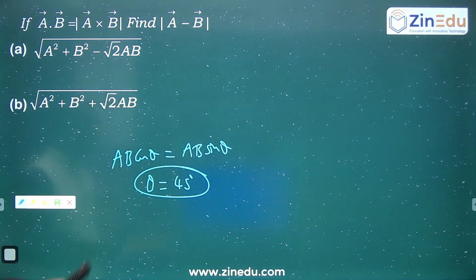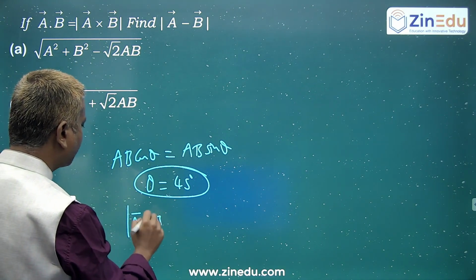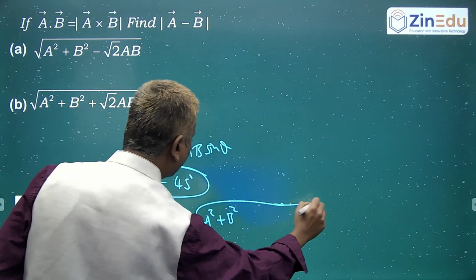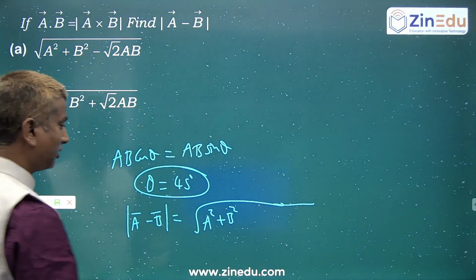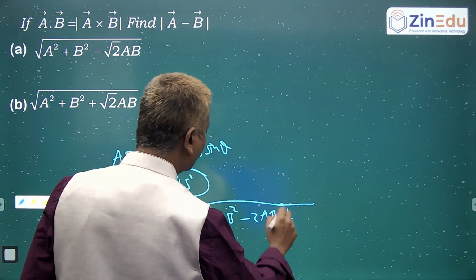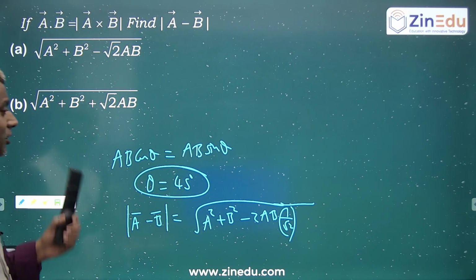Now they are asking what is the magnitude of a bar minus b bar. You know the magnitude of a bar minus b bar is the root of a square plus b square minus 2ab cos theta. Here theta is 45, so cos 45 is 1 by root 2.